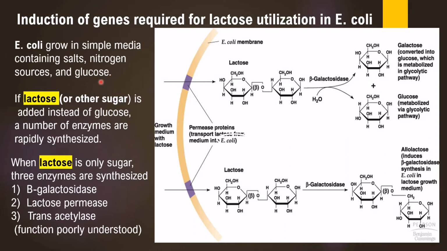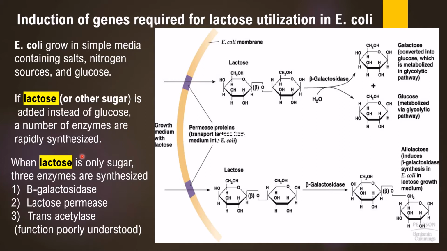If instead of glucose, any other sugar is present, for example lactose or some other sugar, then other enzymes are synthesized that help in utilization of that sugar. That sugar can be utilized with the help of enzymes that are rapidly synthesized by the bacterial cell. So depending upon the type of sugar, whether it is glucose, lactose or some other sugar, enzymes are rapidly synthesized inside the cell for utilization of that type of sugar.